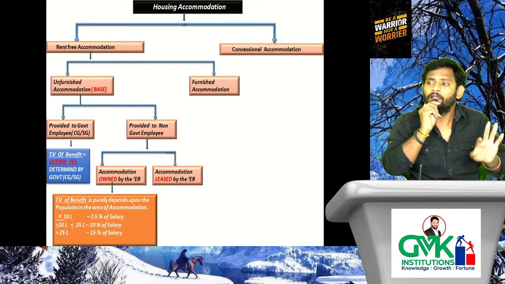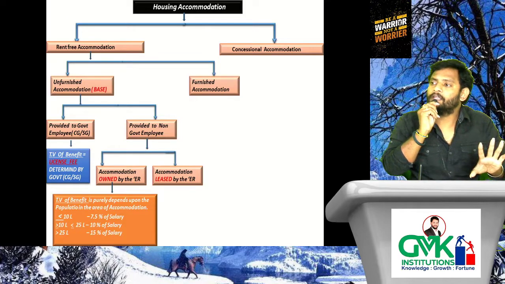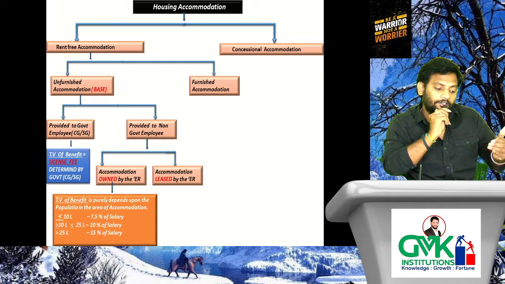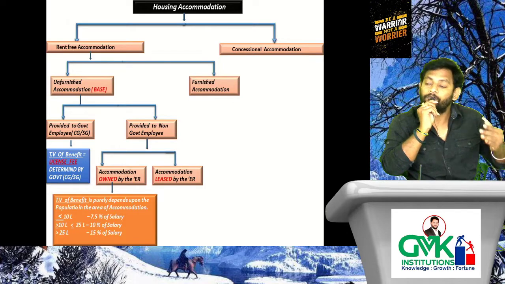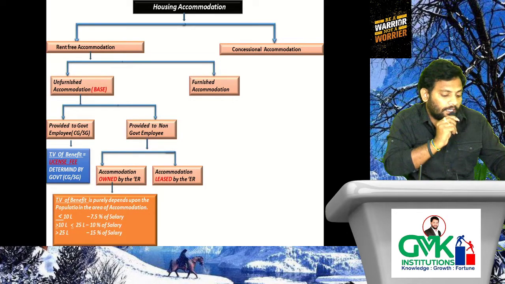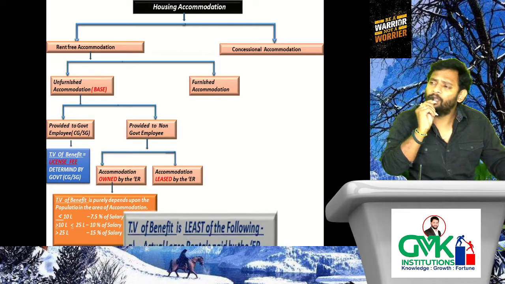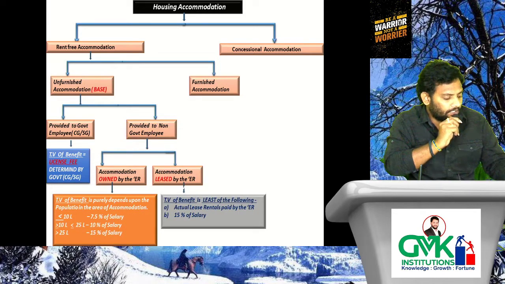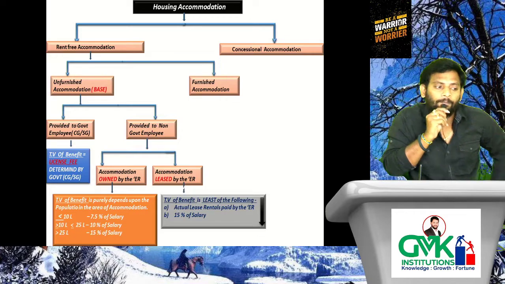Second one, 15% of salary. In case of owned it is the highest one, but here 15% of salary. Whichever is lower shall be taken as the taxable value of benefit. Very, very simple. So what is the taxable value of benefit in case of leased by the employer?